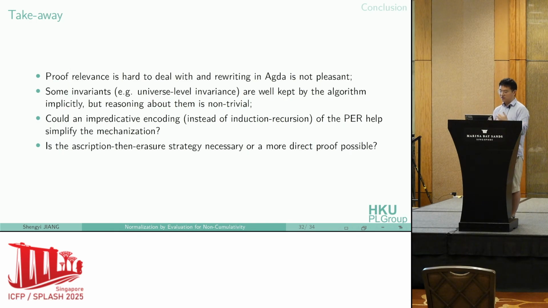There are also some interesting questions that we leave as future work. Could the impredicative encoding of the PER model, instead of the induction-recursion encoding we adopted in Agda, help simplify the PER definition? Actually, in a paper by McGill, they have MetaCoq, where they mechanize a similar system with a cumulative universe hierarchy in Coq using this impredicative encoding. And the second question is whether this ascription and erasure strategy is really necessary, or whether a more direct proof is possible. So that's all for my talk today, and thank you, everyone.